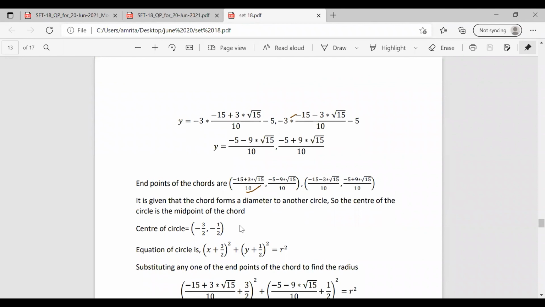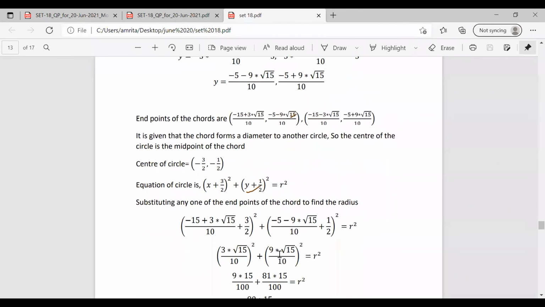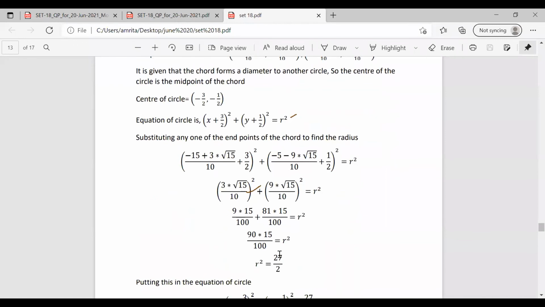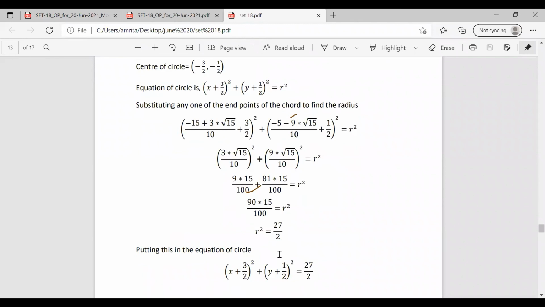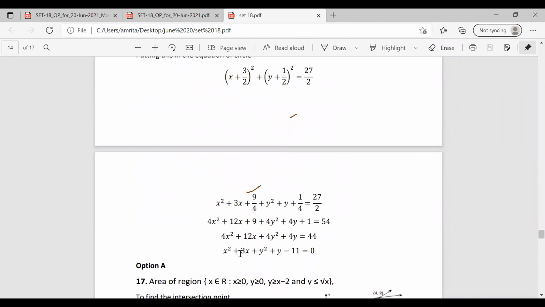If we have the center of the circle, we can write the equation of the circle as (x + 3/2)² + (y + 1/2)² = r². We have x and y values. Substituting any of the x and y values we found, we can find the value of r². Putting this value of r² in the equation of the circle we have written, we can have the new equation. So the new equation is x² + 3x + y² + y - 11 = 0.